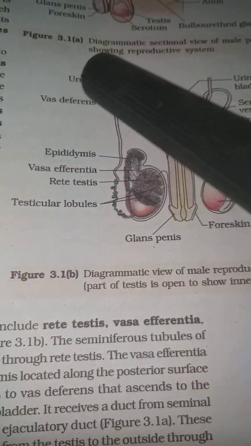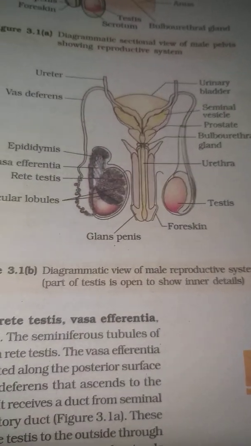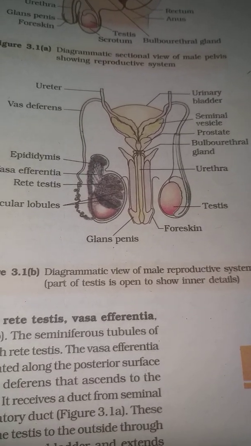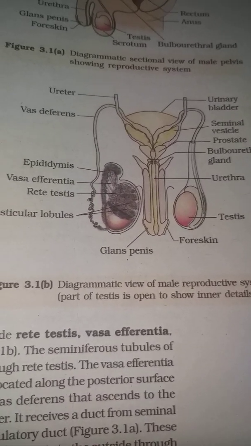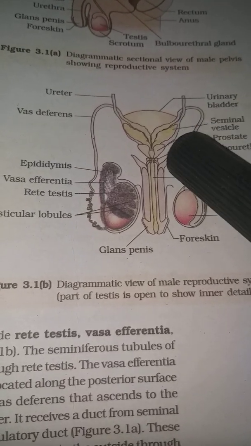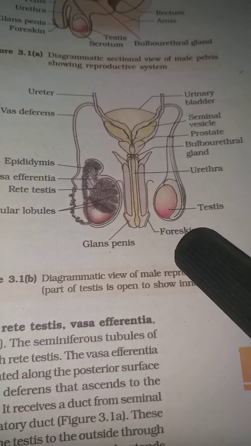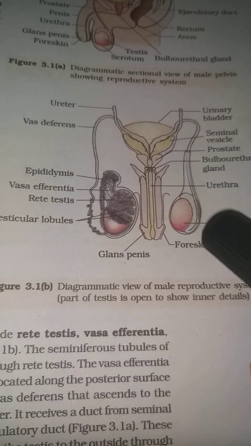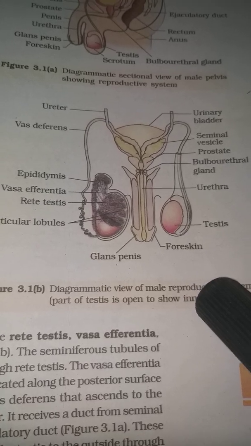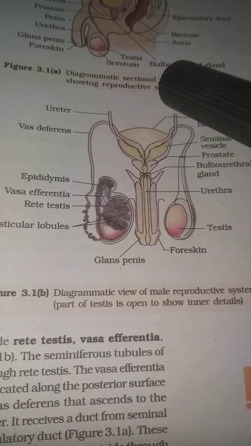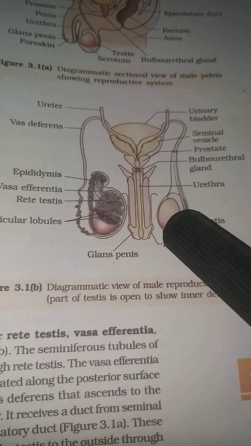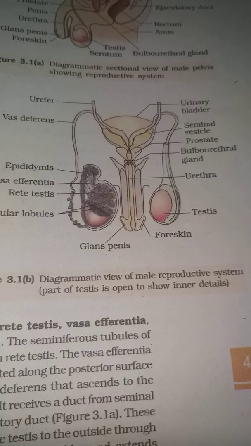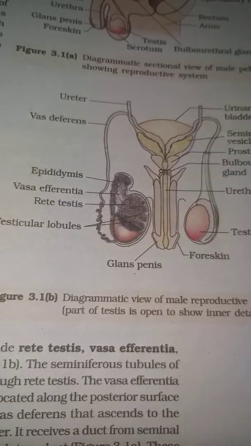Now this entire thing together deals with the urinogenital system. Why urino? Because the penis forms a common ejaculatory duct for the semen as well as the urine. So obviously the urinary system is also connected to this genital system. So this is the male.